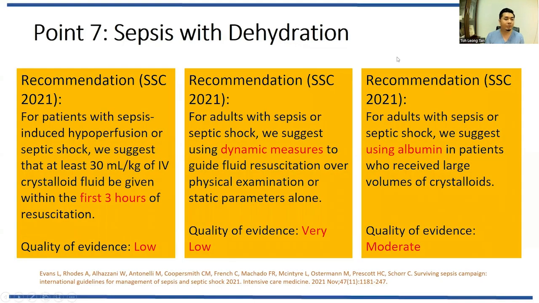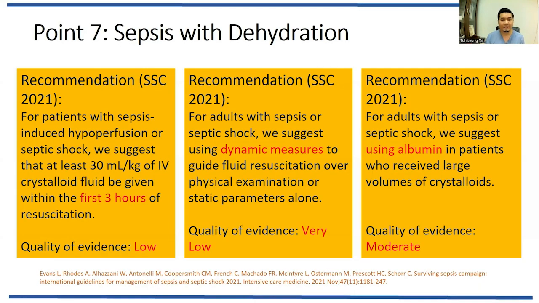Point 7 also, according to the recommendation of Surviving Sepsis Campaign 2021 for patients with sepsis-induced hypoperfusion or septic shock, we suggest that at least 30 ml per kilo of IV crystalloid fluid be given within the first 3 hours of resuscitation. The quality of evidence is a bit low, but this is important. First 3 hours. The second recommendation for fluid is that for adults with sepsis or septic shock, we suggest using dynamic measurement to guide fluid resuscitation over physical examination or static parameters alone. And the third recommendation is that for adults with sepsis or septic shock, we suggest using albumin in patients who receive large boluses of crystalloid.